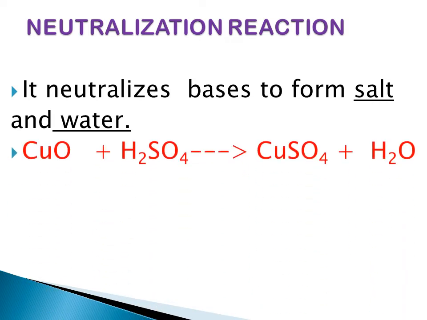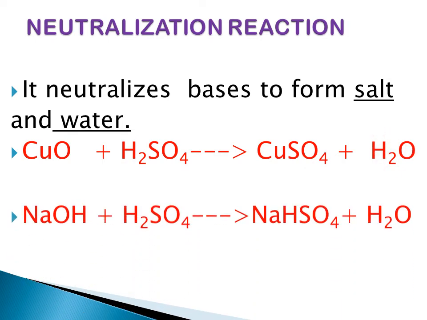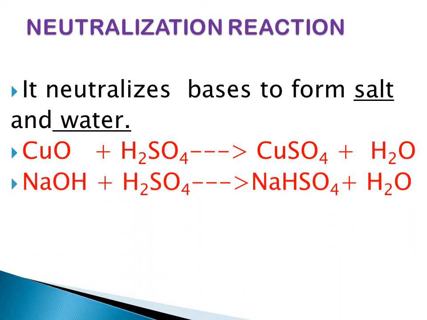An example is copper oxide CuO reacts with sulfuric acid and gives copper sulfate and water. Another equation is sodium hydroxide reacts with sulfuric acid and forms sodium hydrogen sulfate and water. So it neutralizes bases to form salt and water.